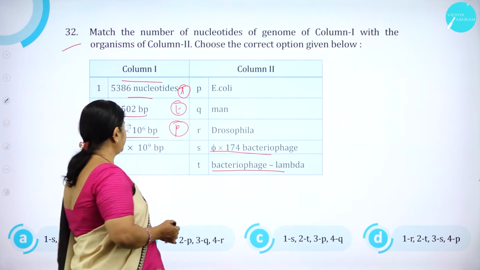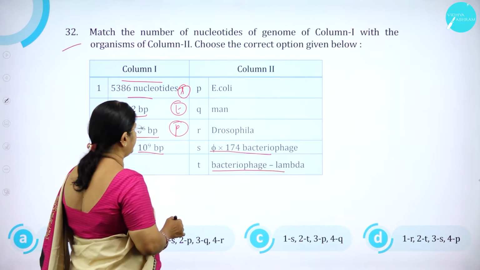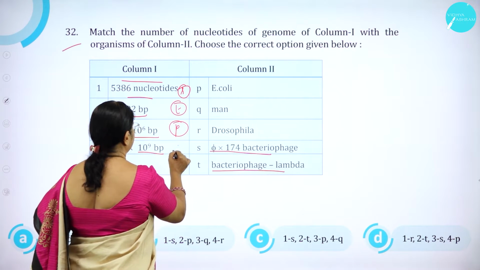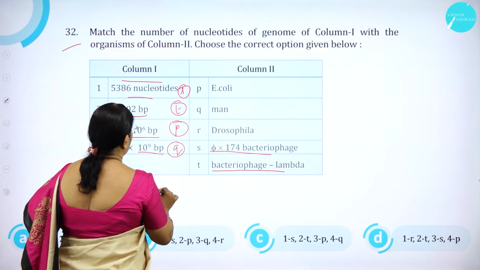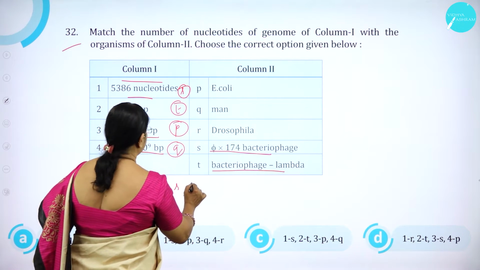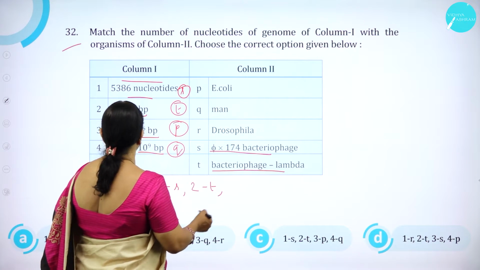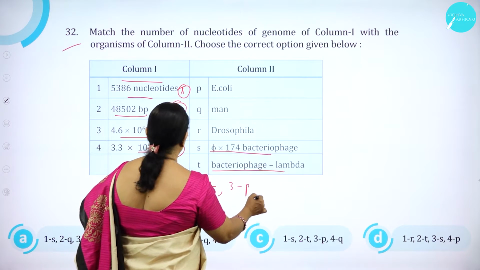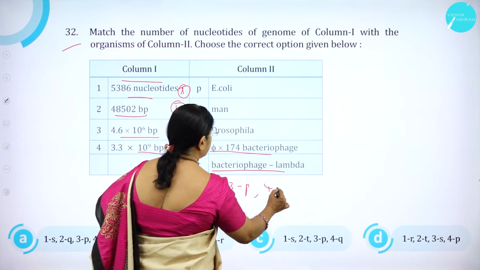Then 3.3 into 10 to the power 9 base pairs is man. So 1 is S, 2 is T, 3 is P, then 4 is Q.